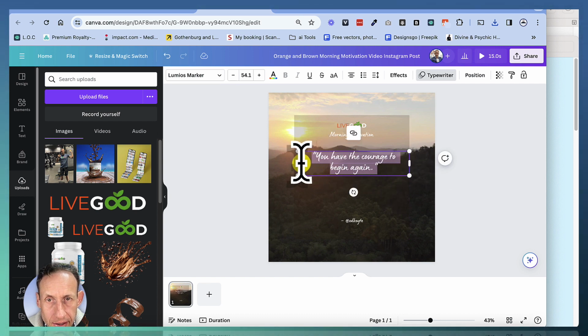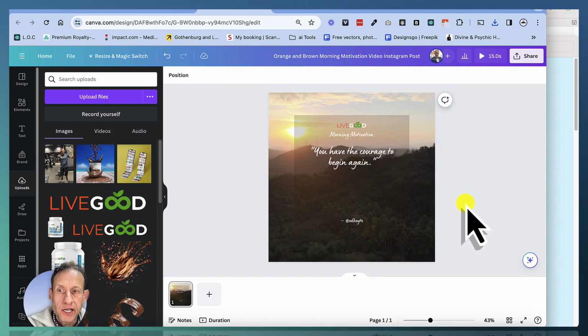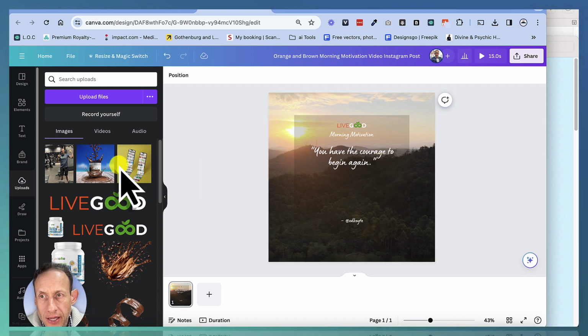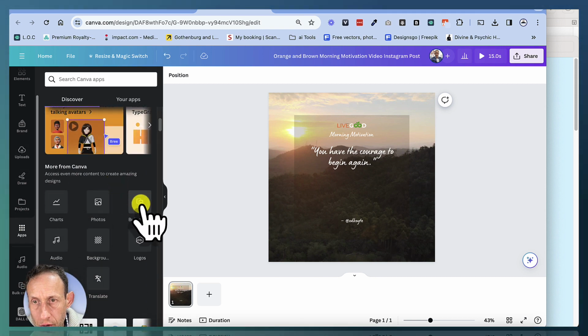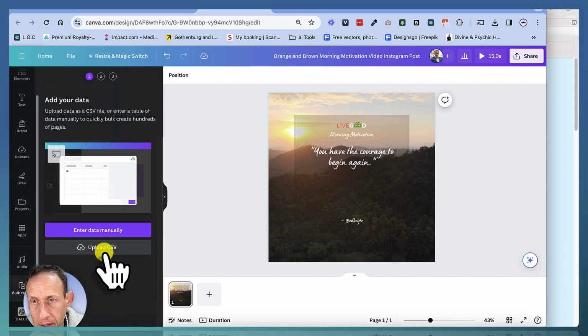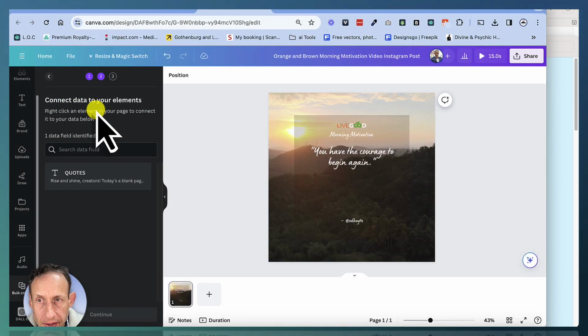So I'm going to make things shorter because I think ChatGPT's actually created quite long quotes. You could actually say to ChatGPT to create quotes where each quote is, for example, 10 words max or whatever. So then you go to Canva, you go on the left-hand side here, you go to apps, and then you go to bulk create, and then you upload the CSV file which you downloaded. And then that adds that in there.